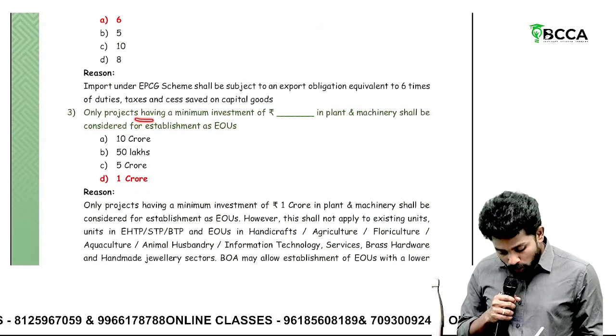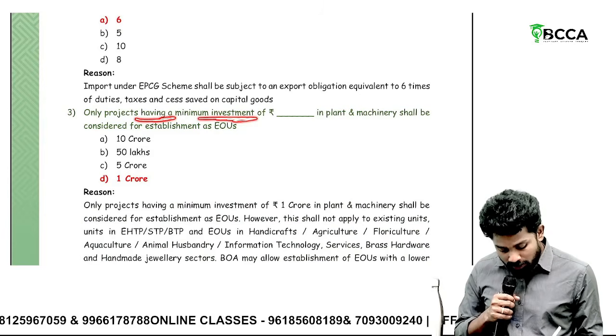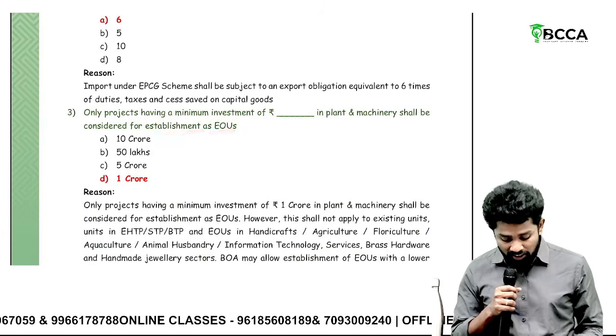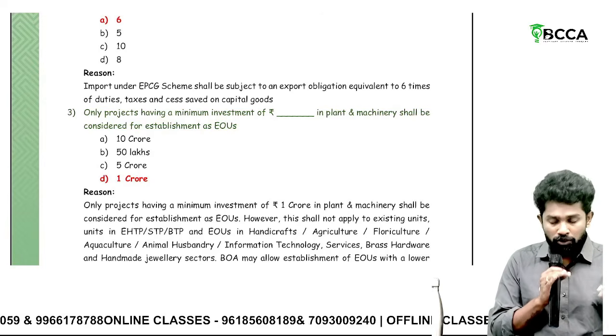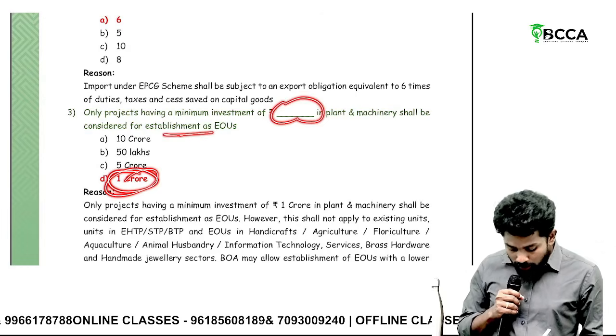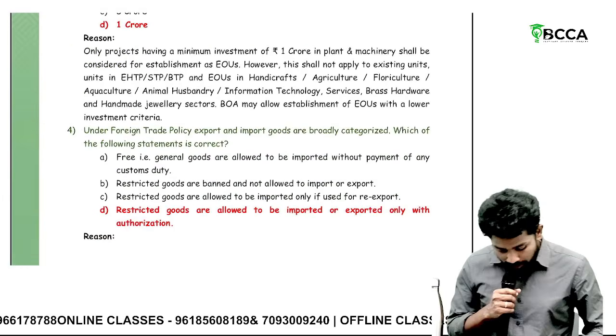Then only projects having a minimum investment of dash in plant and machinery shall be considered as an establishment as EOU. However, the board may reduce that amount, but in general 1 crore should be there in plant and machinery to consider for an establishment in EOU.